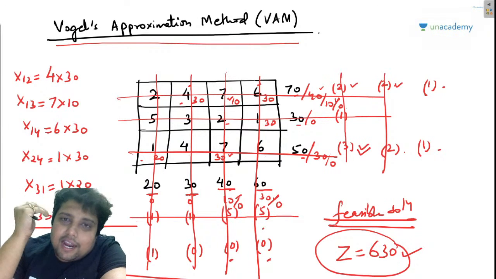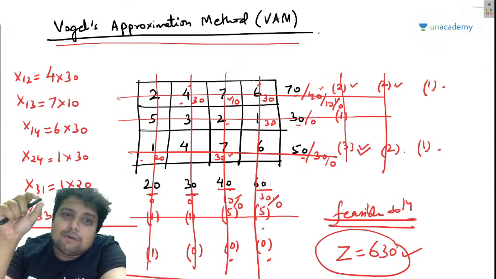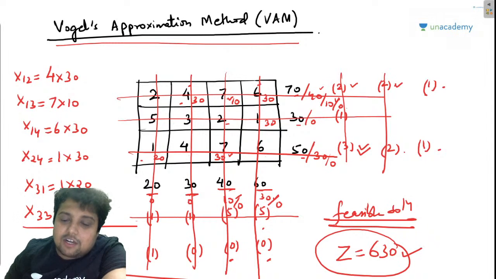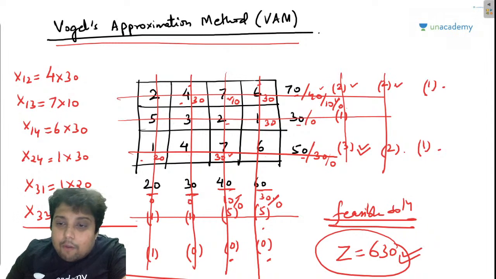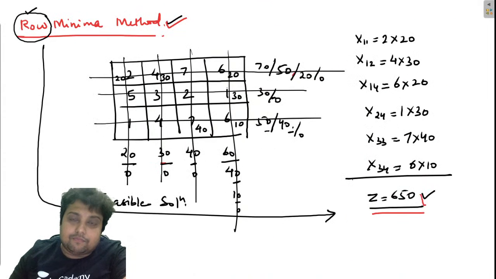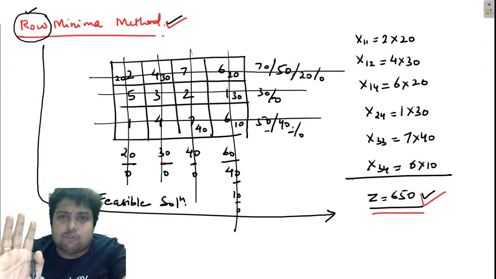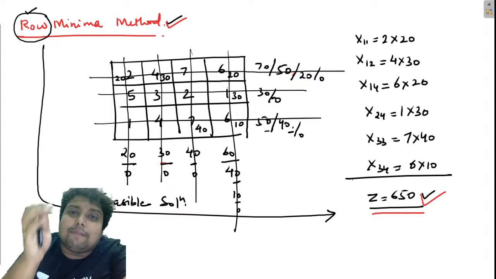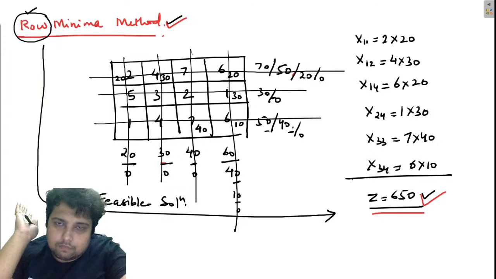Now, the idea is that whatever feasible solution you have obtained, whether 630, 750, or 650, you can take any of the solutions and perform the optimality test of that feasible solution.